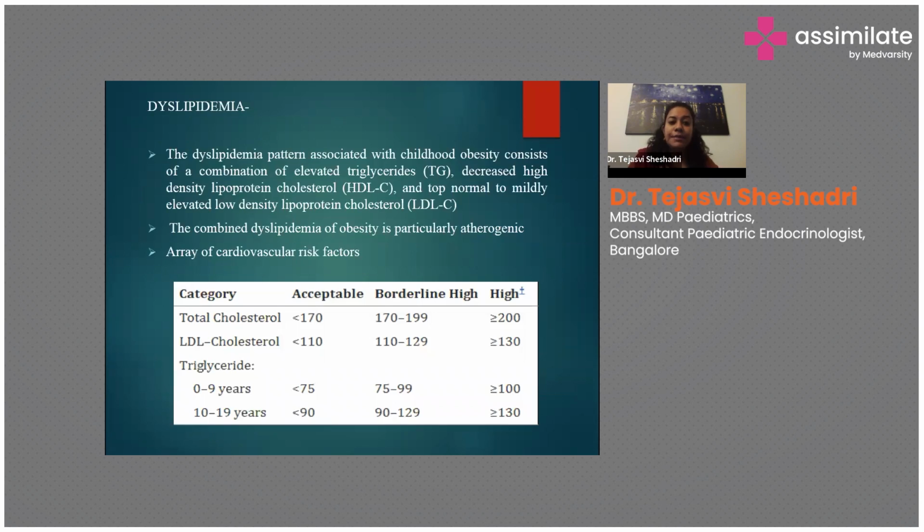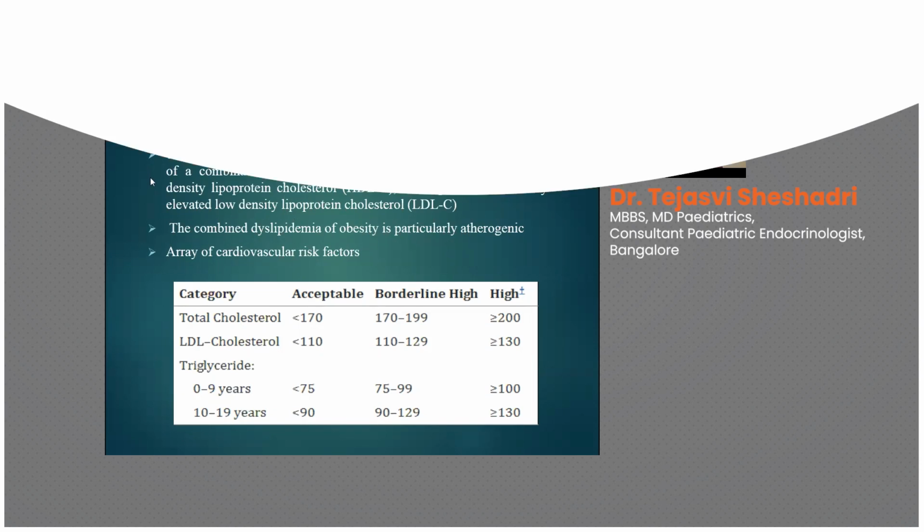Coming to dyslipidemia in obesity, it has been noted that there is elevated triglycerides, elevated LDL, elevated total cholesterol, and decrease in the HDL. So there's a combination of multiple entities which are involved, and this is supposed to be very atherogenic. It can result in atherosclerosis and cardiovascular side effects such as stroke and cardiac arrest in later adulthood.